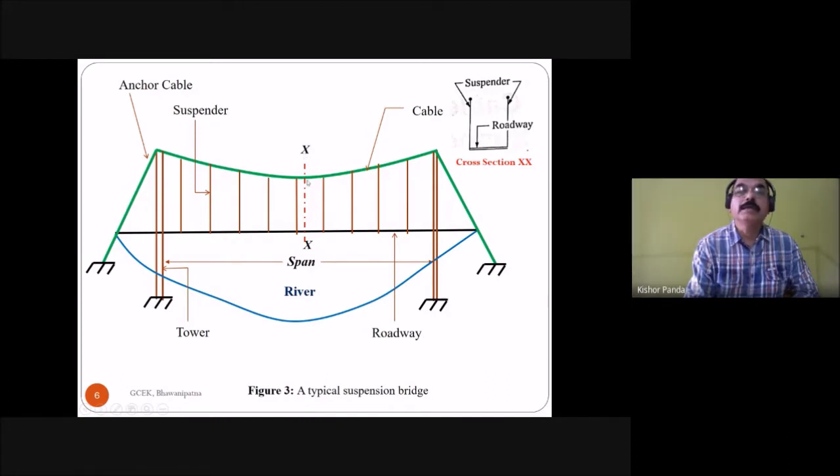When you take a section at the midpoint of the suspension bridge, this is the cross section of the suspension bridge, and this is the roadway. The suspender is present on both sides of the roadway. This is the roadway, the black line. So this is the typical suspension bridge.